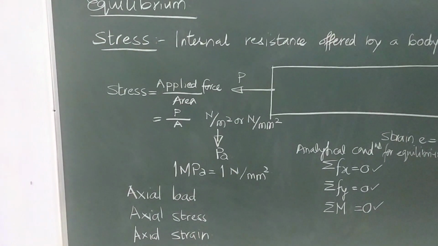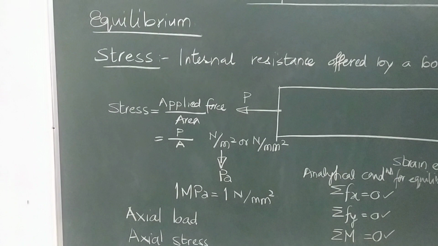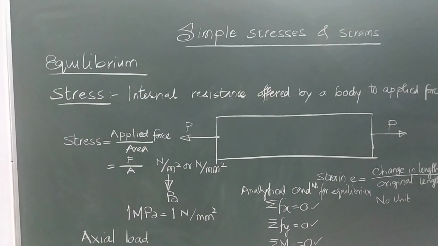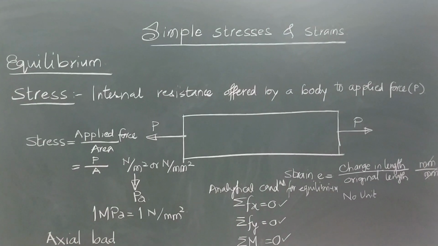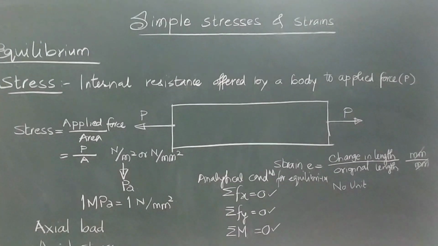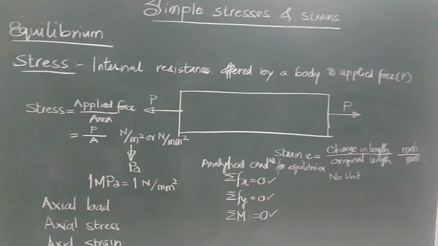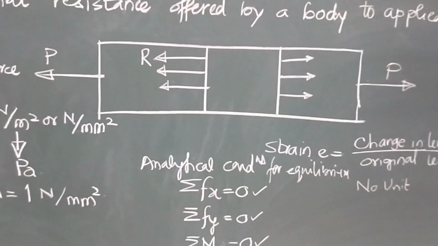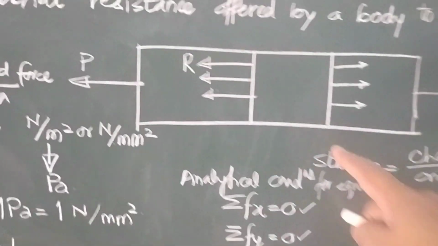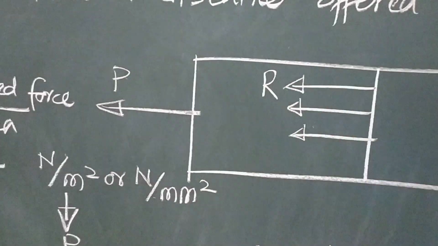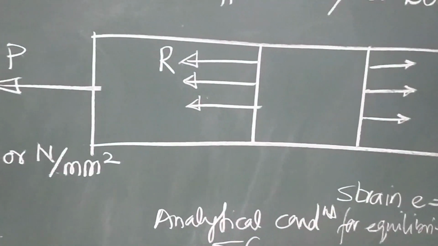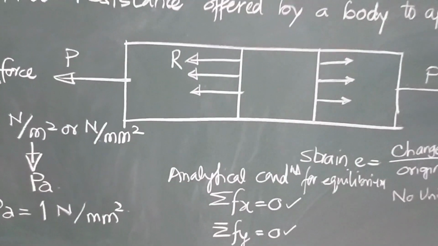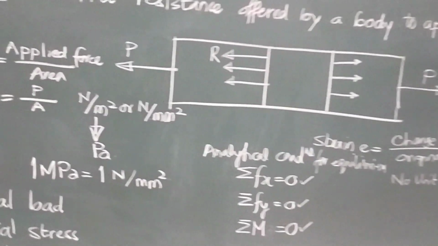Now let us study the concept of stress. It is internal resistance offered by a body to applied force P. That means when you apply force P on any particular body, these are the resistance lines making resistance to this applied force in order to resist the deformation of this body.